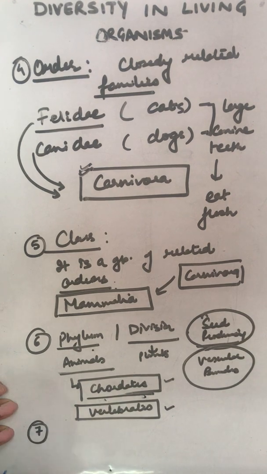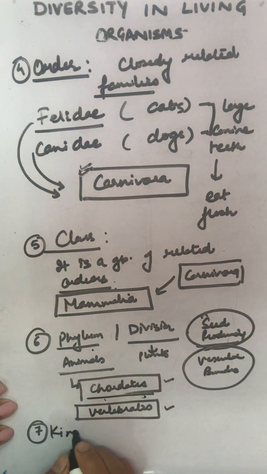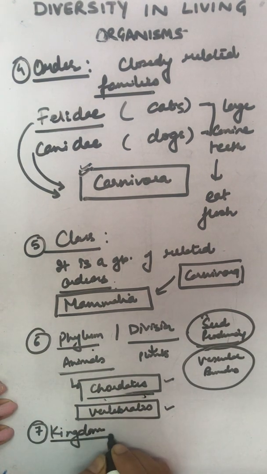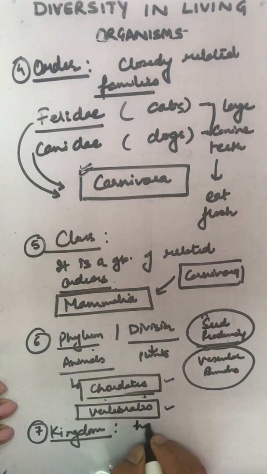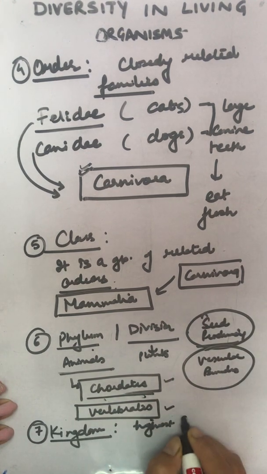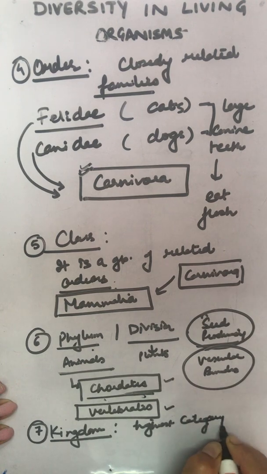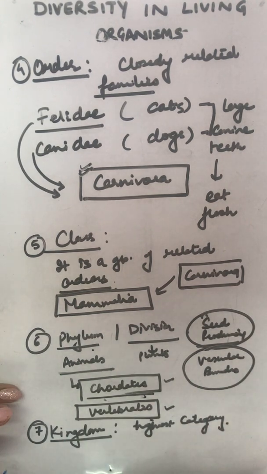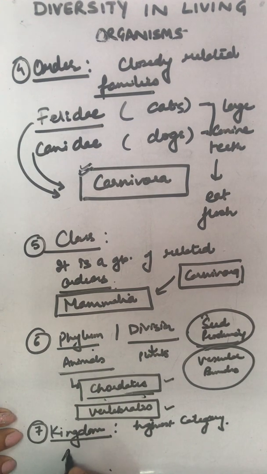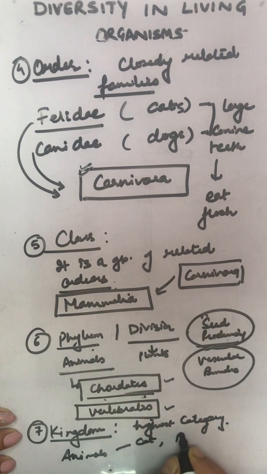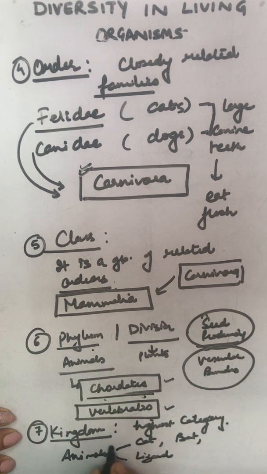Then number 7, the kingdom. Kingdom is the highest category. So, if I say that beautifully all these animals, may it be a cat, may it be a bat, may it be a lizard, they all belong to kingdom Animalia.